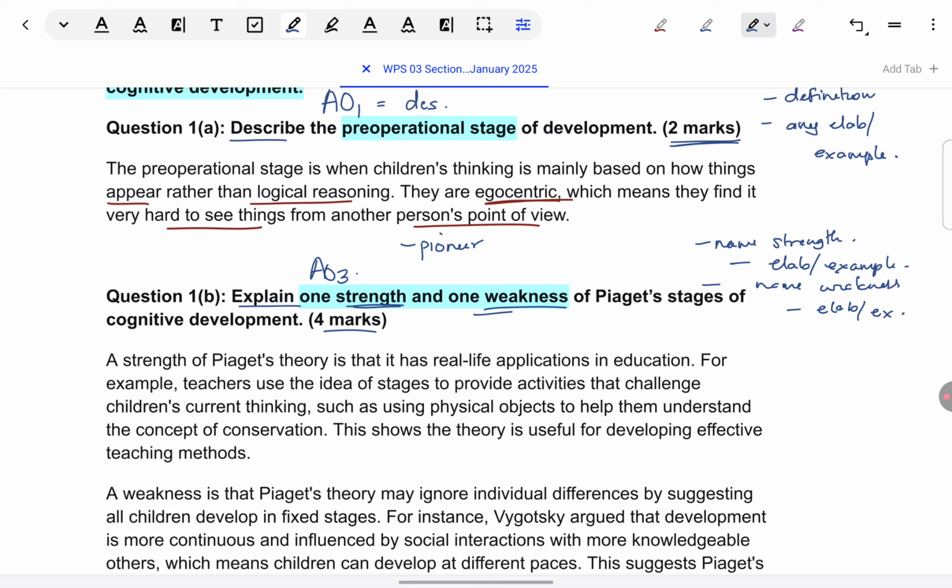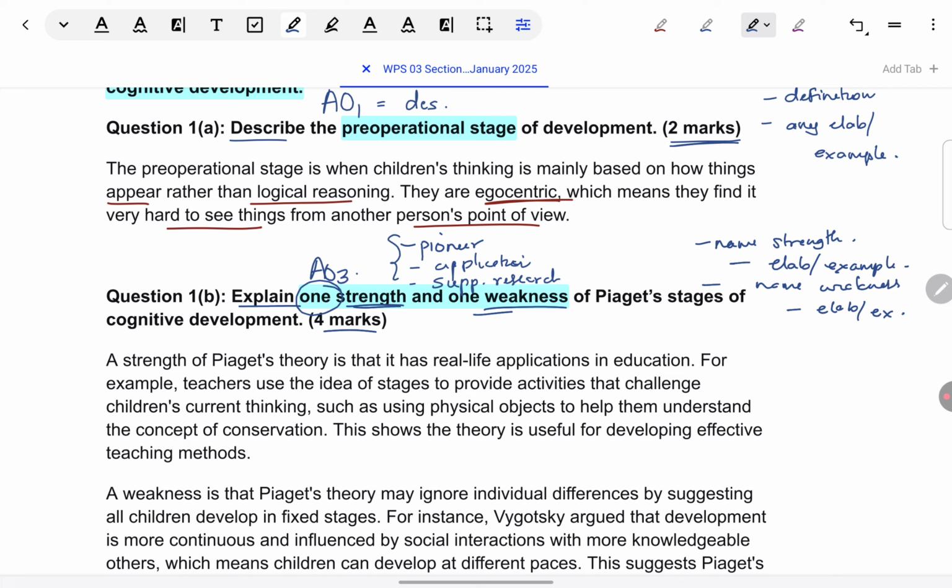Another strength that comes to my mind is application. Piaget's methods have helped teachers shift away from classroom lecturing to active learning principles. So that's a very strong point. Another strength is any supporting research. Piaget himself has done so many experiments like the classic three mountain task to support egocentrism. So it's not just a theory, it is backed by evidence. So any of these, just finalize on one.